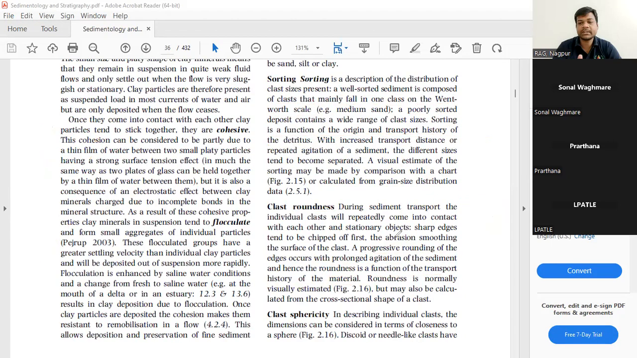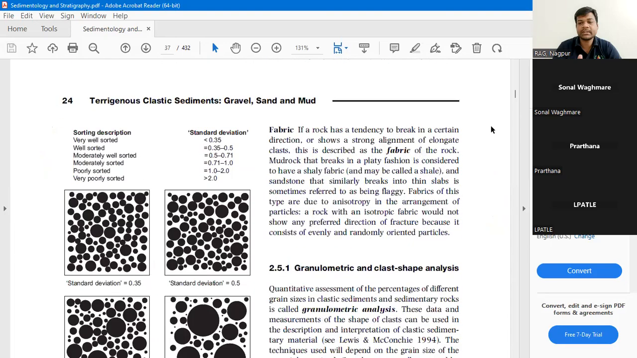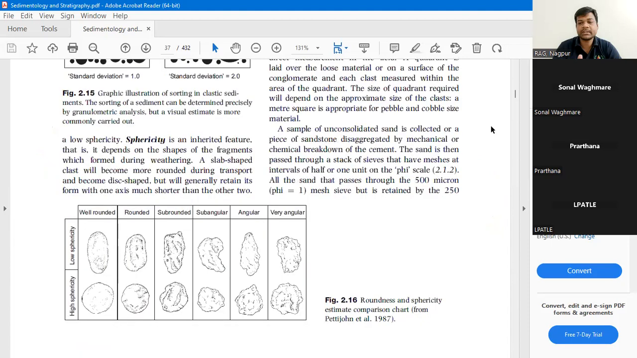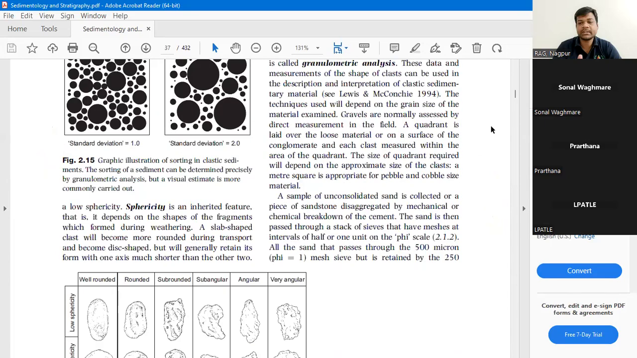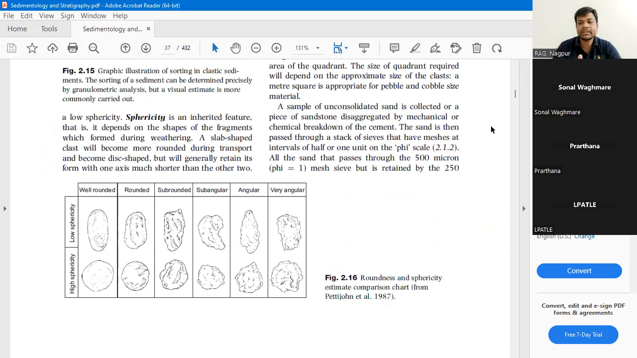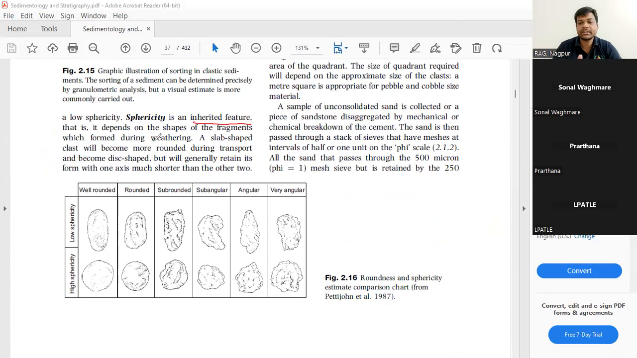Then comes sphericity. I'll show you the diagram here. See, sphericity is an inherited feature that depends upon the shapes of the fragments which are formed during weathering.